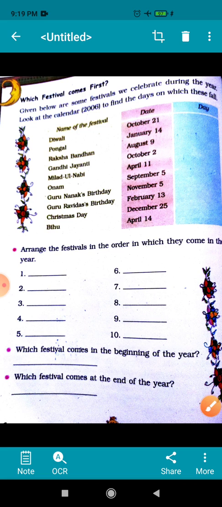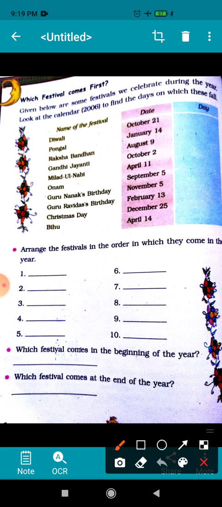Next one is, which festival comes in the beginning of the year? You know that the first month of the year is January. So on January 14th, Pongal comes. So which festival comes in the beginning of the year? That is Pongal. Correct?